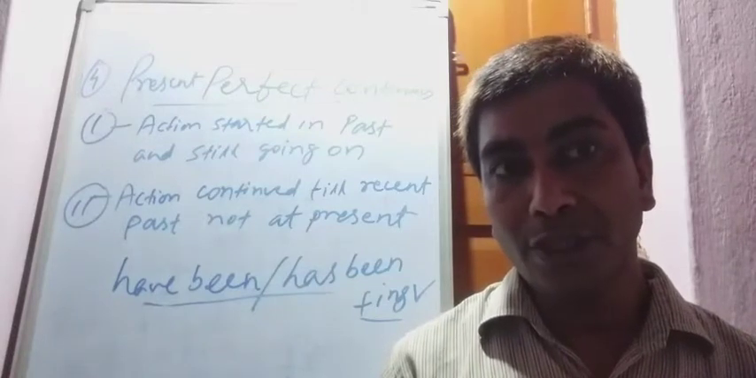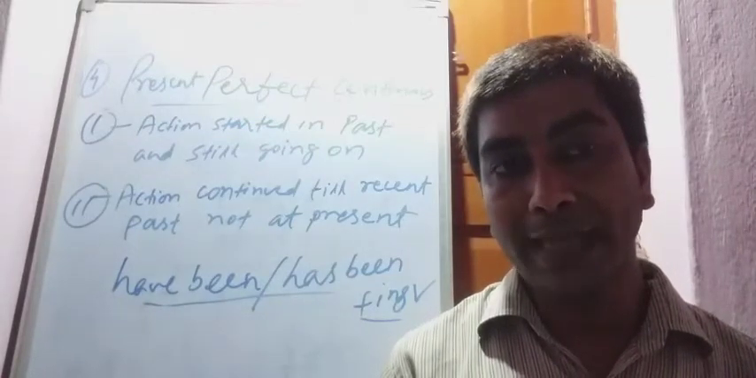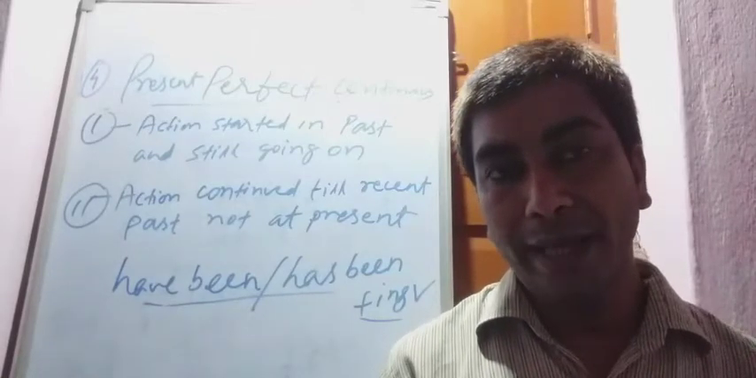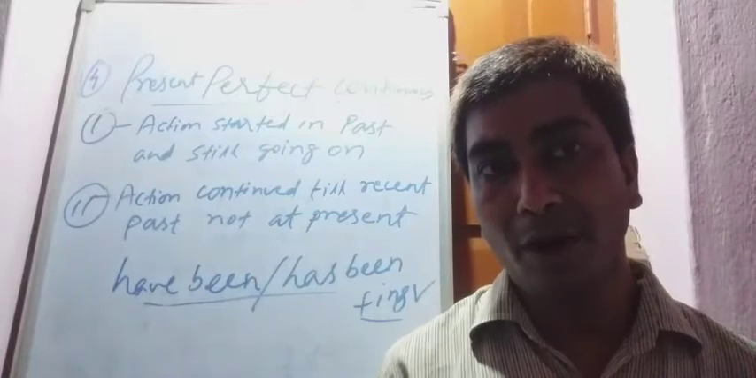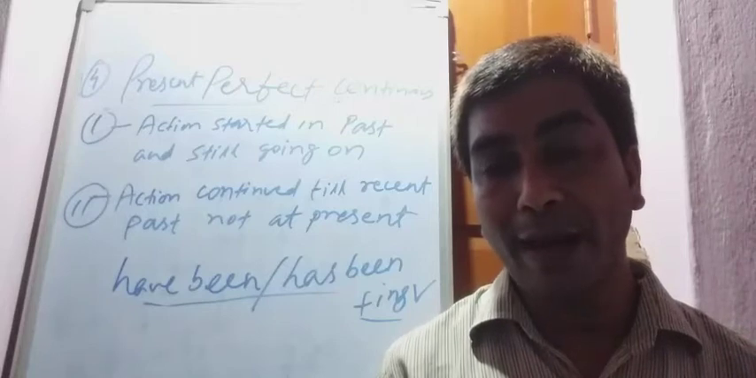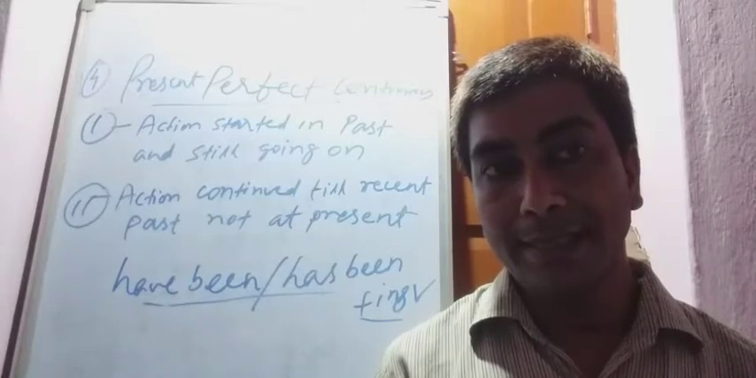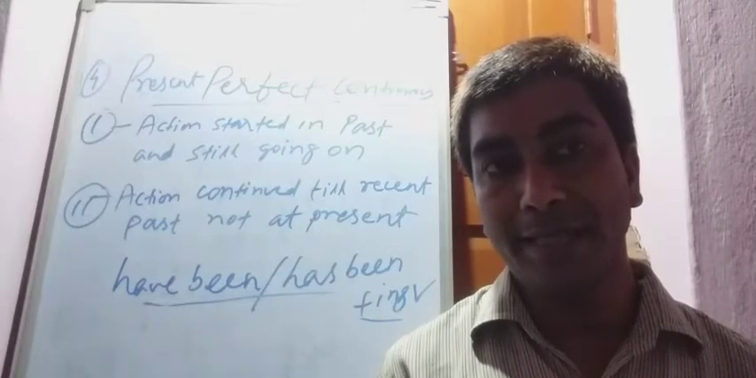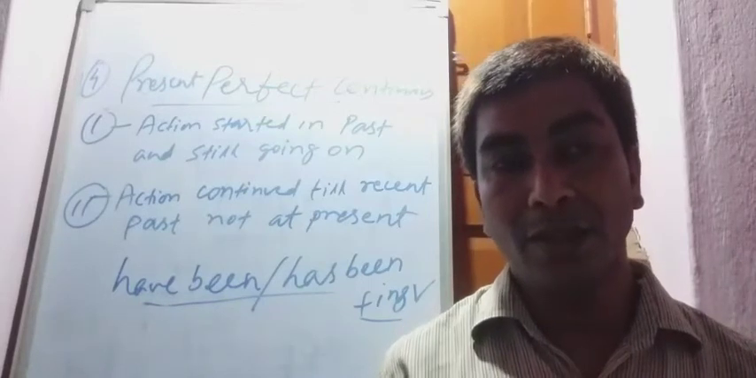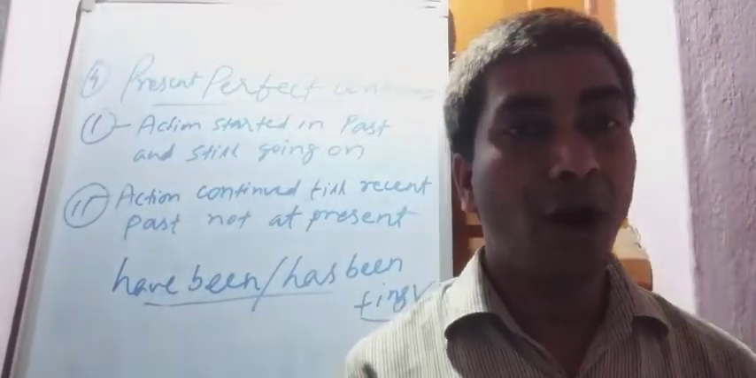When time is used, for and since are also used. For is used with a period of time, an indefinite period of time. Example, for 2 days, for 3 months, for 4 years. And since is used with a definite point of time. Since 3 o'clock, since Monday, since 2006. So since is used for a definite point of time, and for is used for an indefinite period of time.